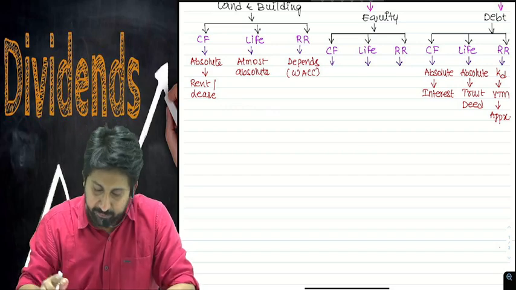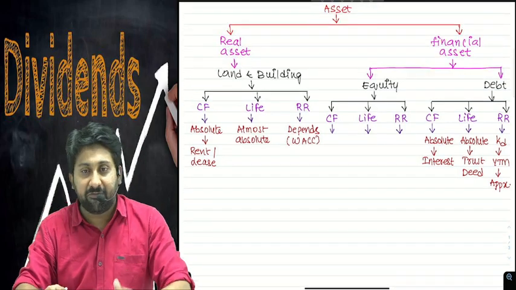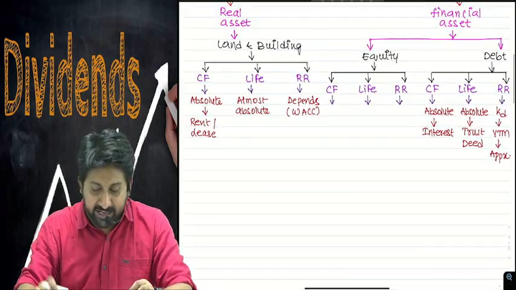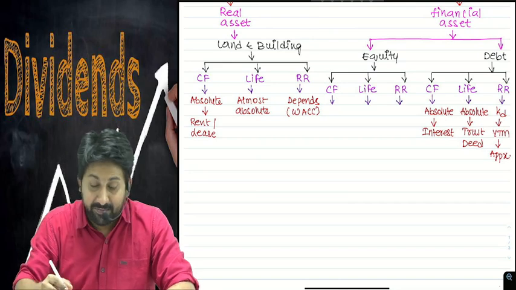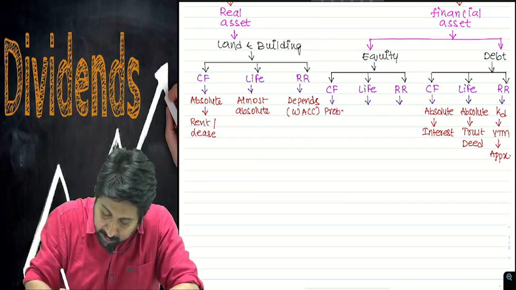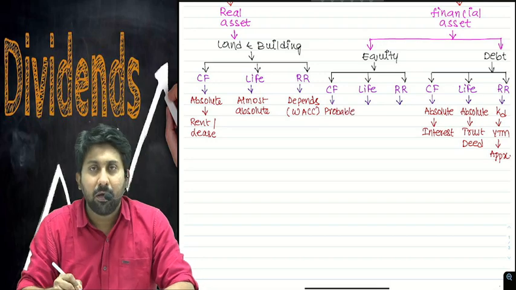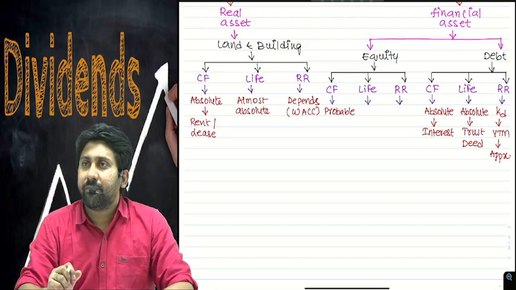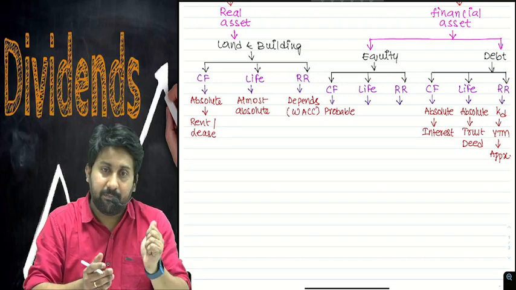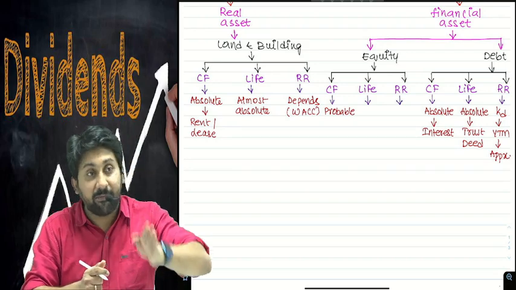Okay, next issue. When it comes to equity financing, a very important and very difficult thing is the equity. Do you know why? Cash flows are probable cash flows. Means what? What is the cash flow on a share? Dividend. Dividend may come, dividend may not come. Therefore, the first problem is with the cash flow.